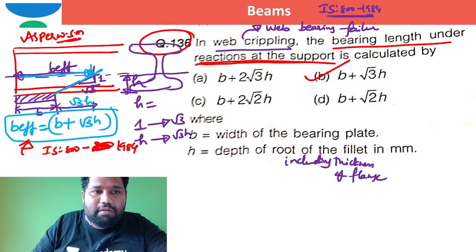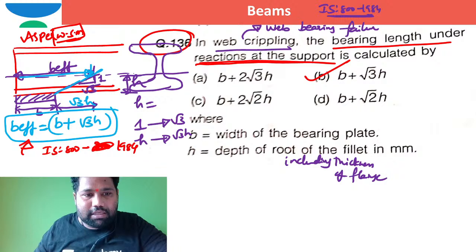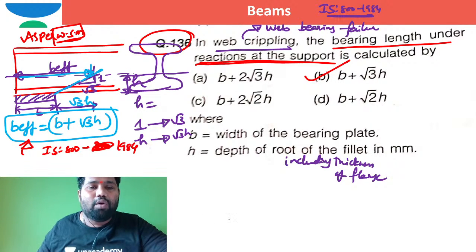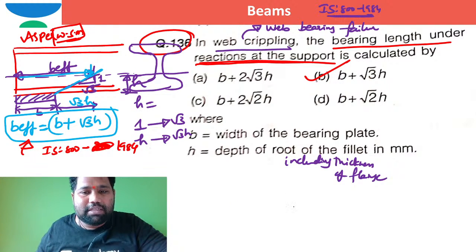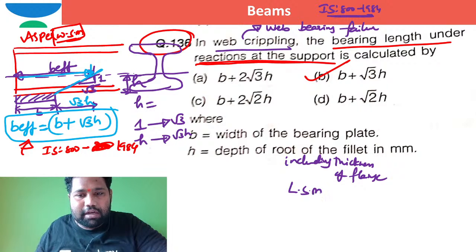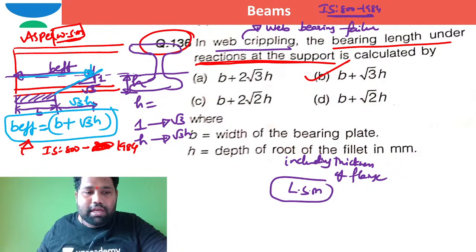Now this is as per the working stress method. Especially Sumit Saha will ask us, sir, can you tell me the answer for the same problem when the method is as per the limit state method? In such a case, what does the code say?